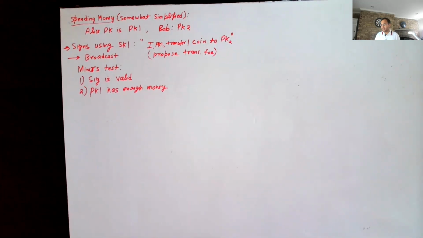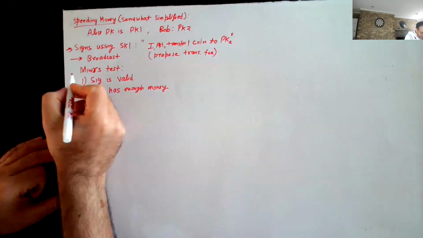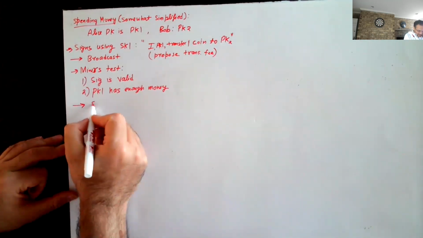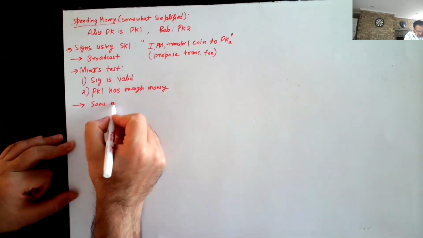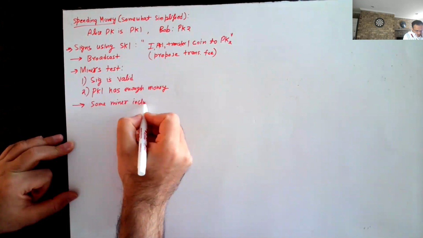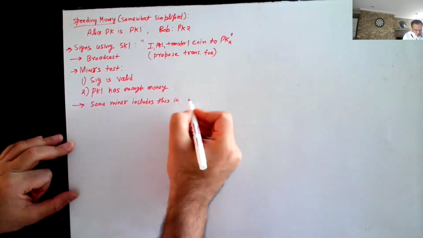And every other miner will not accept that as the correct puzzle solution. Okay. So miners test, and then some miner includes this in the next block.